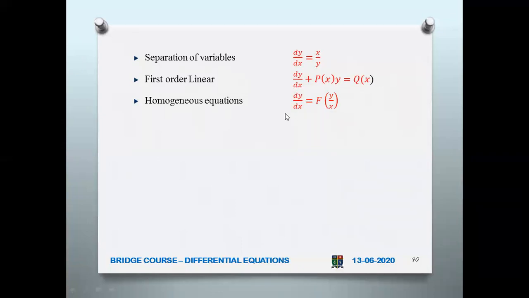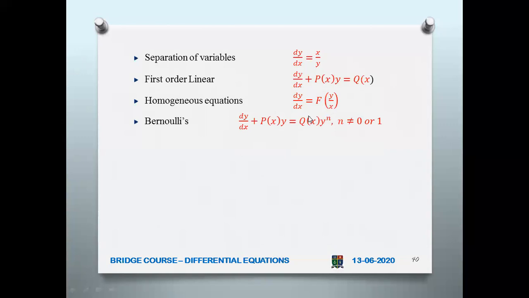So dy by dx is equal to f of y by x. This is a homogeneous equation. What do you mean by a homogeneous equation? The definition also we are going to see. It will be a function of y by x, maybe tan of y by x plus sine of y by x, like that. So that means it is a function of y by x.